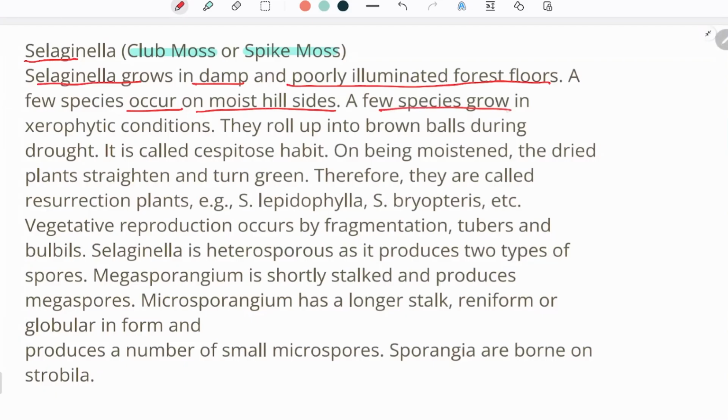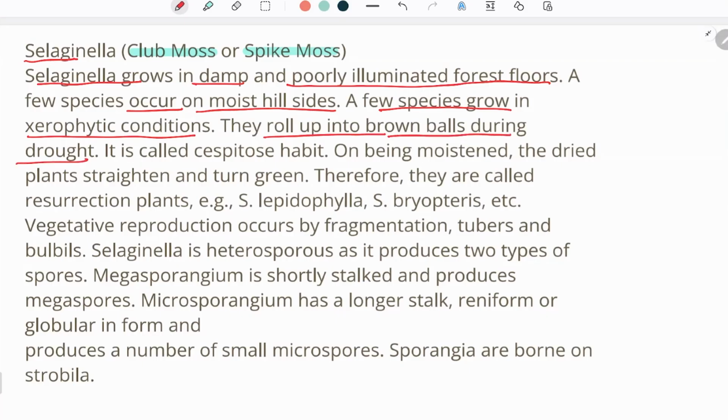A few species grow in xerophytic condition as well. Xerophytic condition is the condition which is found in deserts where the water is very less. So when plants grow in the desert areas, they are called xerophytes, and the condition is called xerophytic condition. They roll up in brown balls during drought.